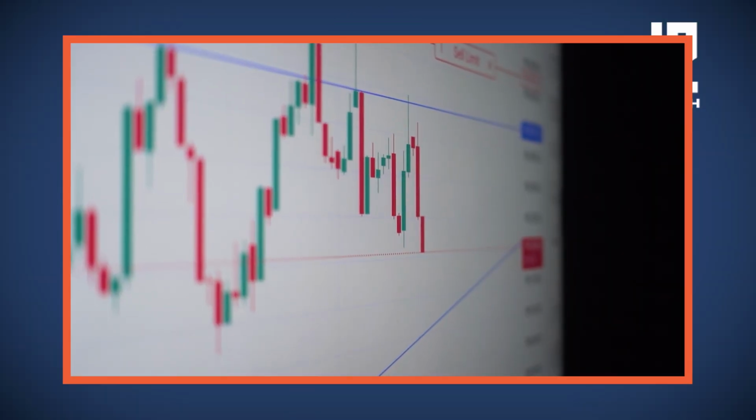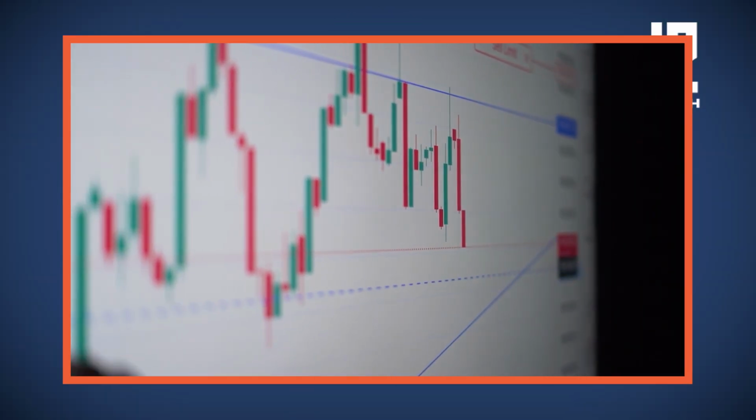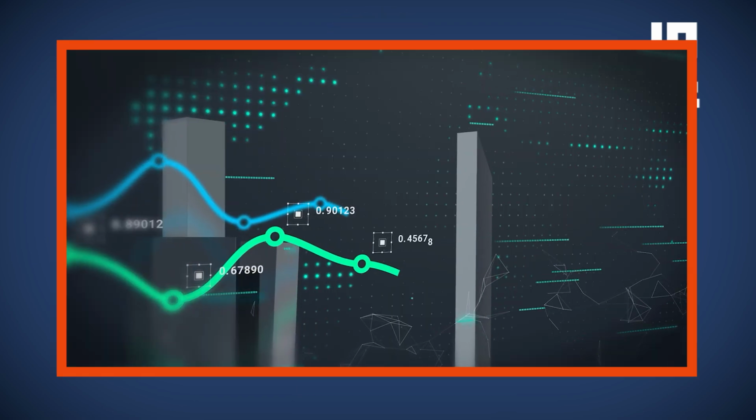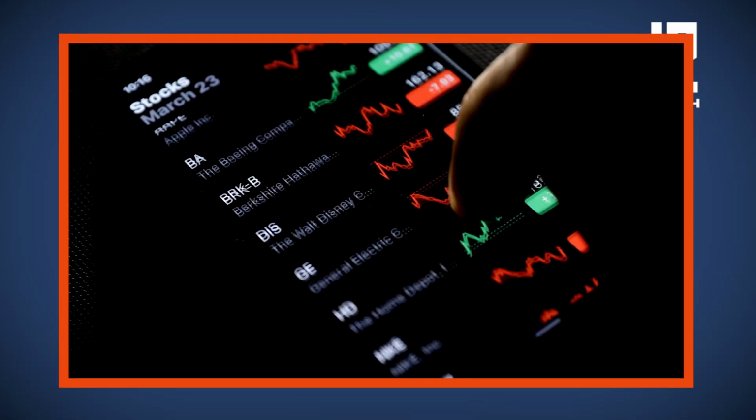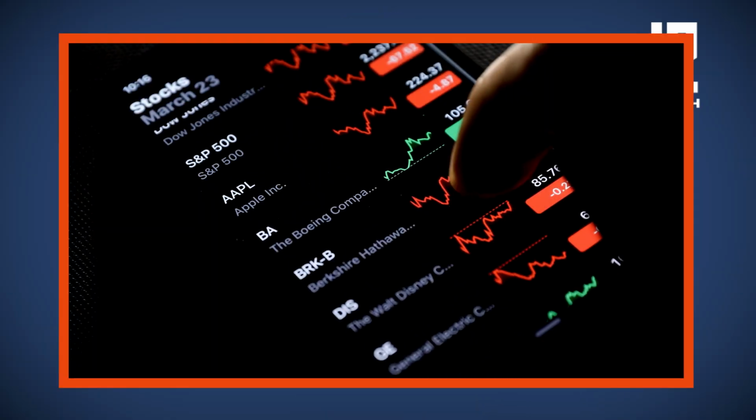Now, what are the potential risks? Double-edged sword. While derivatives amplify your returns, they also increase the risk. Market volatility. A sudden downtrend can lead to significant losses. Redemption restrictions. Unlike mutual funds, SIF has certain restrictions on redemption.